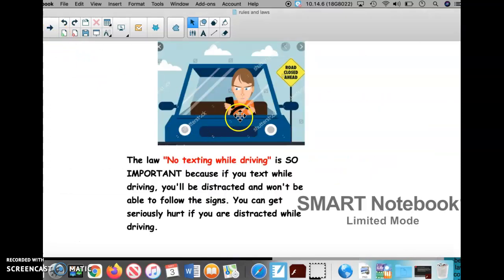Here's a boy and he's texting while he's driving. There's a sign that says road closed ahead. He didn't notice that the road was closed ahead, so something bad could happen to him because he's not paying attention. When you're driving, you can't be distracted. The law, no texting while driving, is so important because if you text while driving, you'll be distracted and you won't be able to follow the signs. You can get seriously hurt if you are distracted while driving.